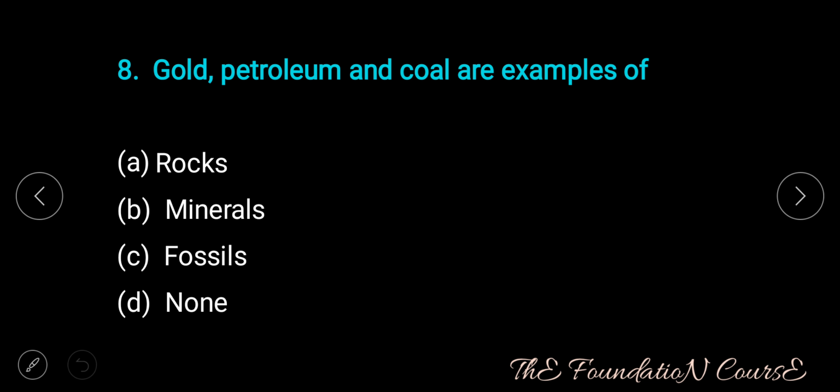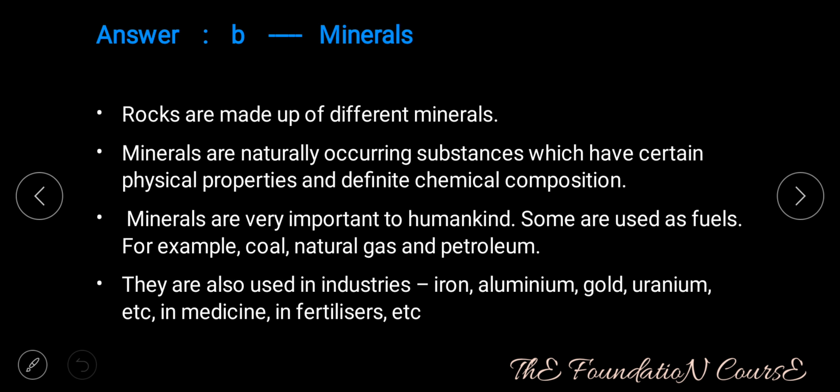Question number 8. Gold, petroleum and coal are examples of option A, rocks. Option B, minerals. Option C, fossils. Option D, none. Answer is option B, that is minerals. Rocks are made up of different minerals. Minerals are naturally occurring substances which have certain physical properties and definite chemical composition.